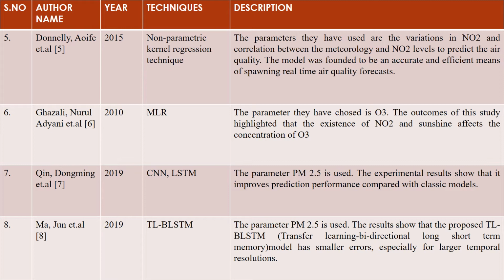In the seventh one, they have used CNN and LSTM. The parameter PM2.5 is used. The experimental results show that it improves prediction performance compared with classic models. In the eighth one, they have used a transfer learning bidirectional long short-term memory model. The parameter PM2.5 is used. The results show that the proposed model has smaller errors, especially for larger temporal resolutions.